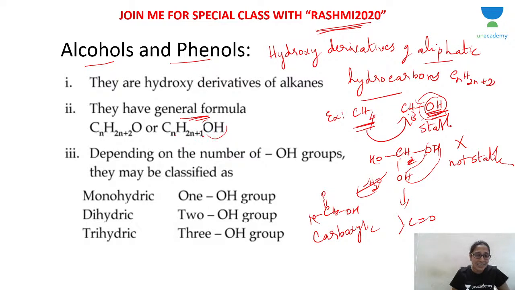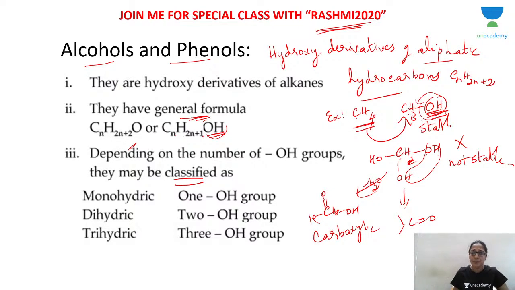You can add O here, or as in from hydrocarbon you are removing H, so write plus 1 only, don't write plus 2, then write the hydroxyl group, the functional group, OH group. Okay, both are general formulas for alcohols. This is about the definition and general formula. Now let's learn classification of alcohols.